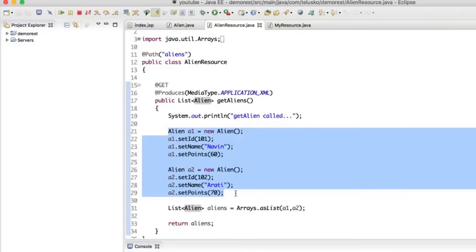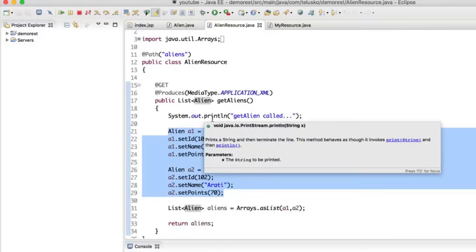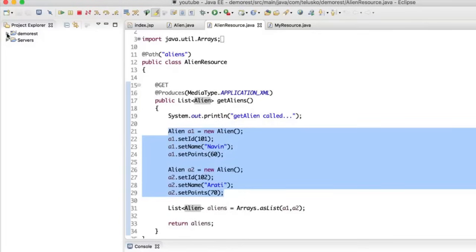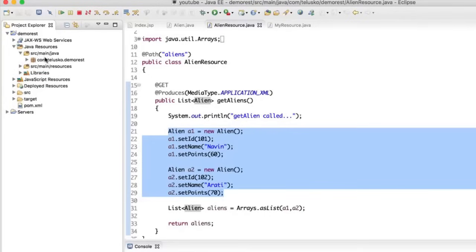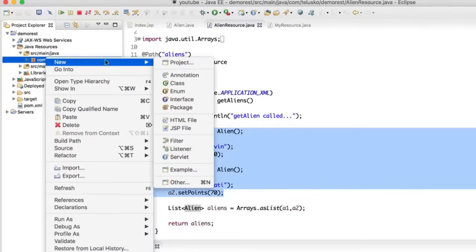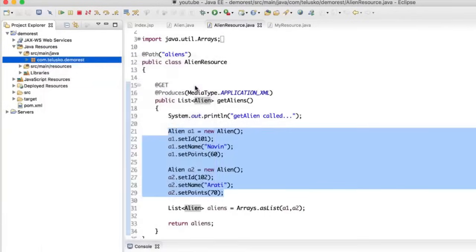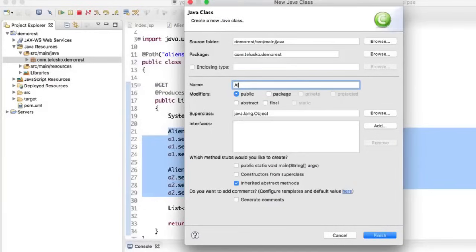We can create a separate class which will return data to us. Again, we can imagine that that class is connecting with database. We don't care about that. We are not concerned about which database we are working with. What we are concerned is this data should be coming from database. And to mock it up, what I will do is I will create a separate class now, and I will name that class as, okay, let's create a class, and we can call this class something alien. So we'll say alien